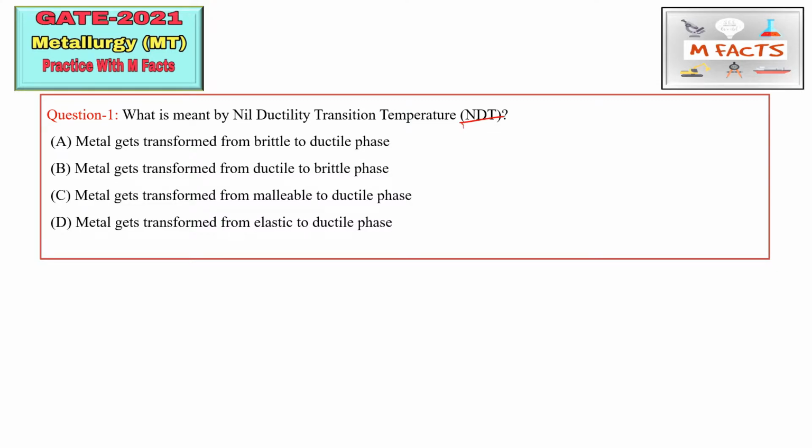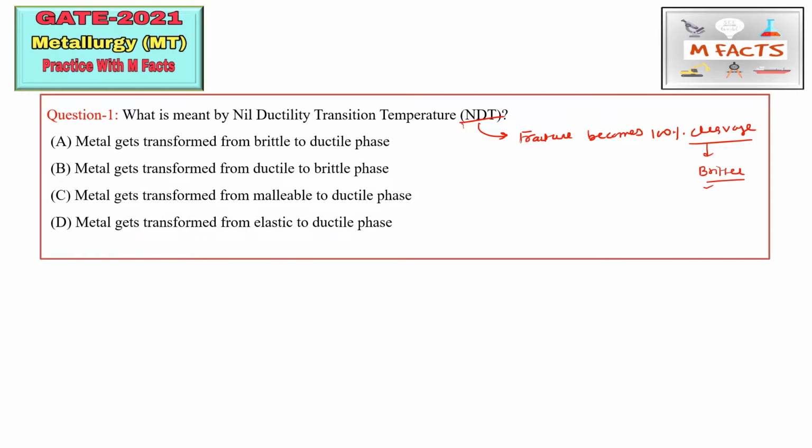About this nil ductility transition temperature, I have told you in a previous video also, but here I will tell you what this nil ductility transition temperature is. This NDT is basically a transition temperature where fracture becomes 100% cleavage. You may write down these important points in your notebook. This is the temperature where fracture becomes 100% cleavage, meaning 100% brittle manner. So the fracture will be in brittle manner.